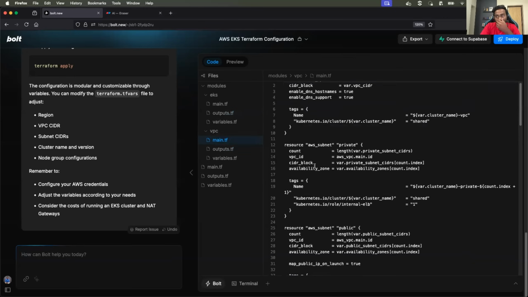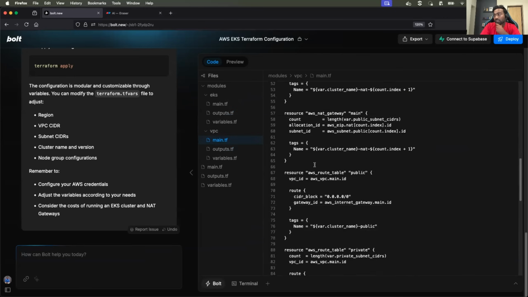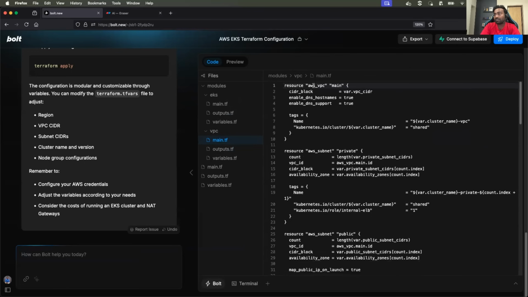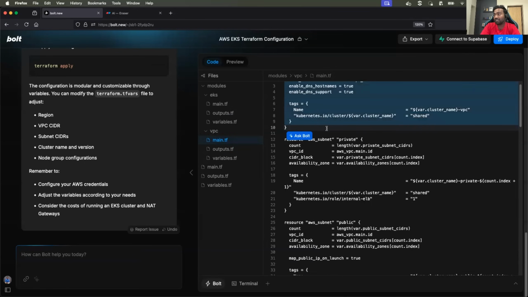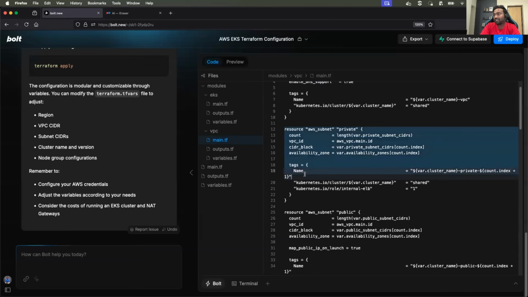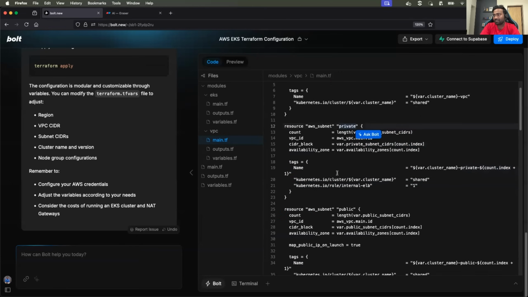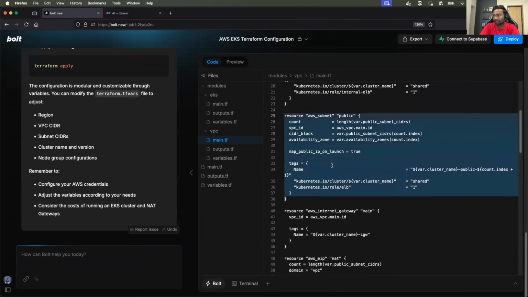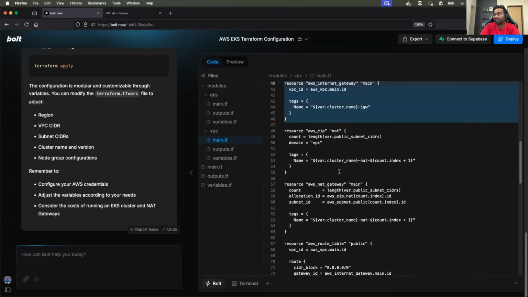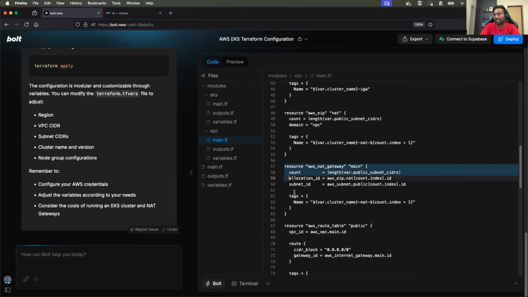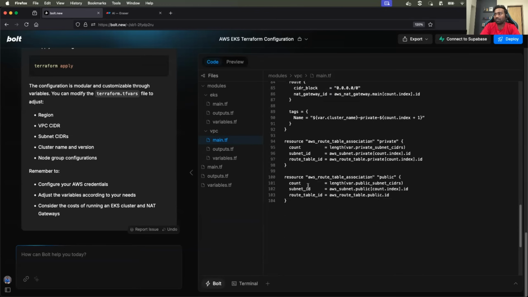So in the main.tf, quite good. It actually covered a lot of VPC components. I can see the AWS VPC, then I can see the subnets that it has created, where I can also ask Bolt to explain the code, but it's self-explanatory. So it created a private subnet, then it created a public subnet, it created an internet gateway, EIP, NAT gateway, route table. And it also associated the route table.